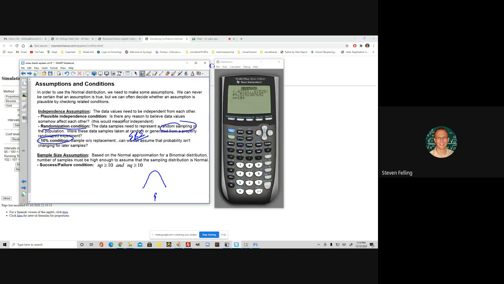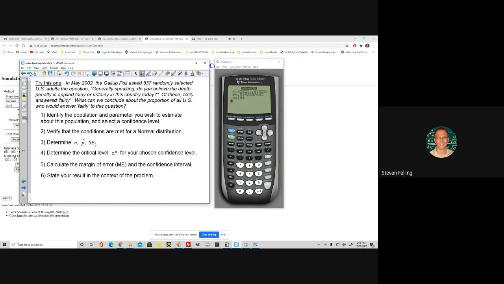We want to make sure that the elements in the sample are not affecting each other. So we need to be able to assume that they're independent. And then although we don't want the sample to be too big and go over 10%, it does have to be big enough to make sure this is normal. And since proportions are based on binomial, we have to have np and nq be at least 10, right? So there's basically SRS, less than 10% sampled, but at least enough to get np and nq at least 10. And we want to believe that the samples are independent from each other.